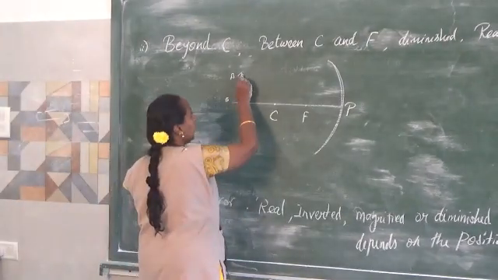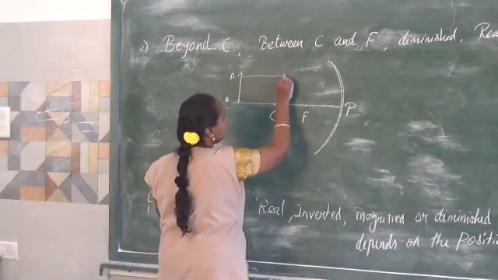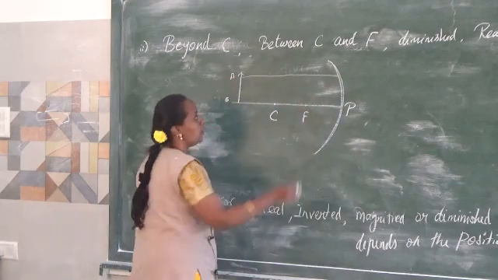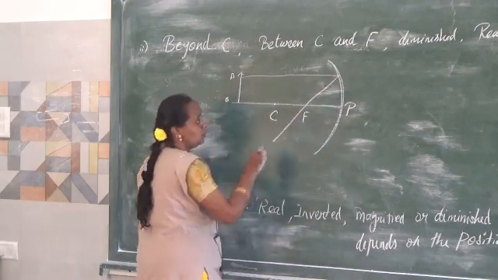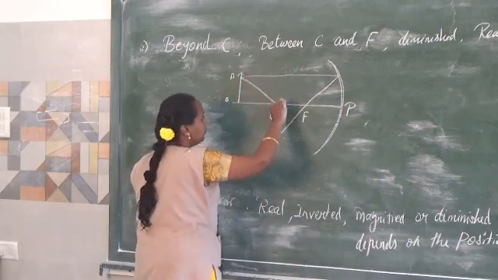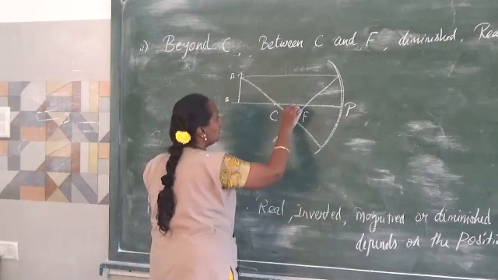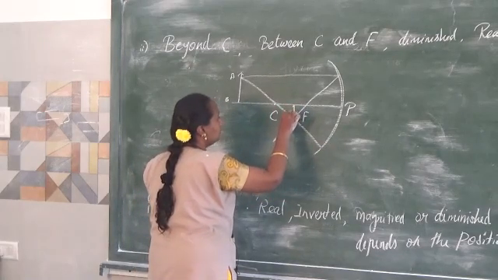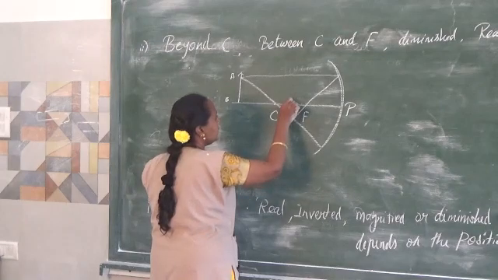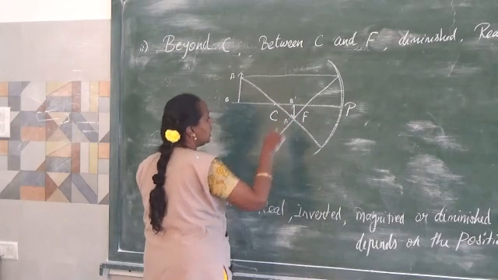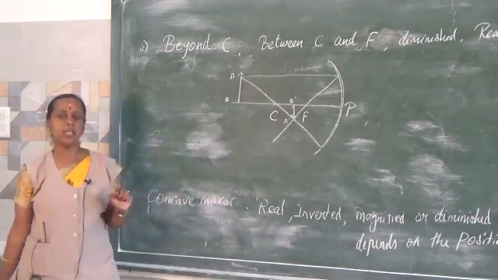A ray is passing over and it passes through the focal point, and the other ray will pass through the center of curvature. Here the image will be formed in the inverted way. So I am writing here B dash, A dash to show that it is a real and inverted image.